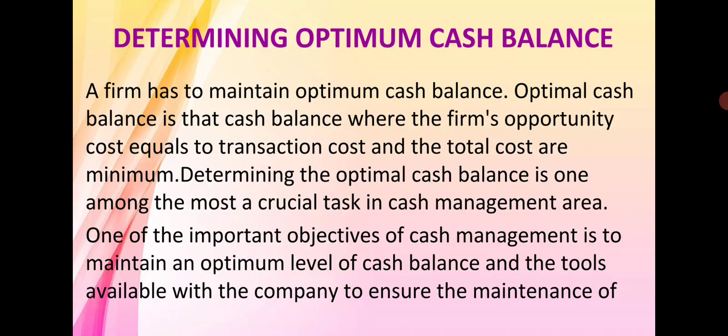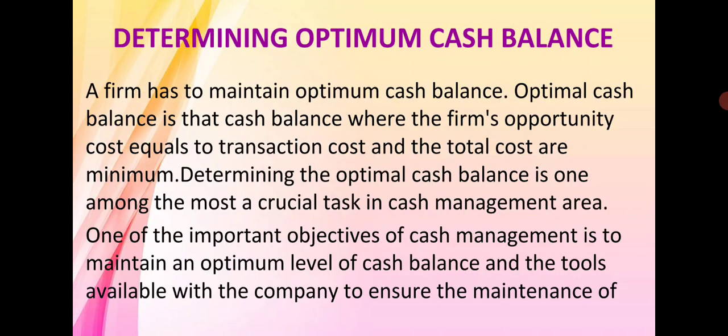A firm has to maintain an optimum cash balance. Optimum cash balance is that cash balance where the firm's opportunity cost equals the transaction cost and total cost is minimum.